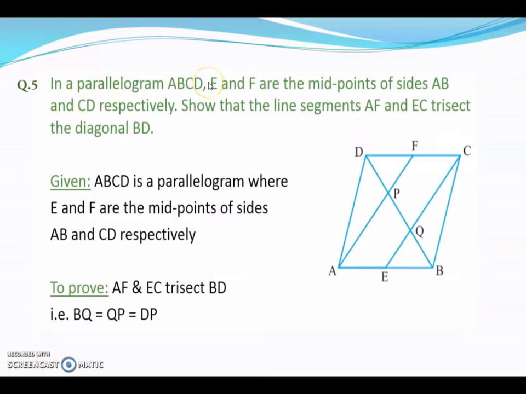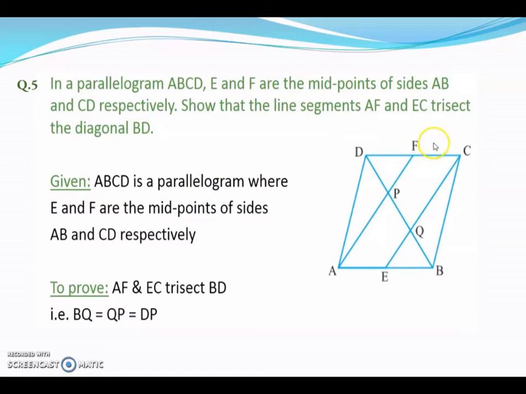In parallelogram ABCD, E and F are the midpoints of sides AB and CD respectively. Show that the line segments AF and EC trisect the diagonal BD. Now just like bisecting means dividing into two equal halves, trisecting means dividing into three equal halves.